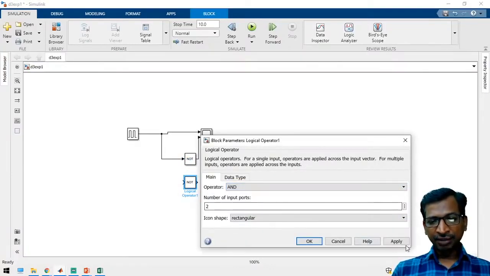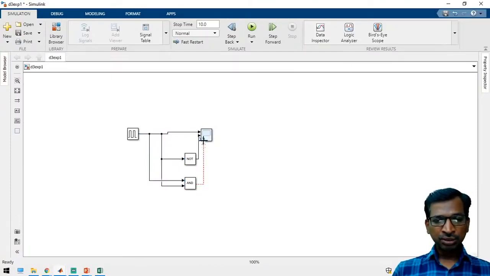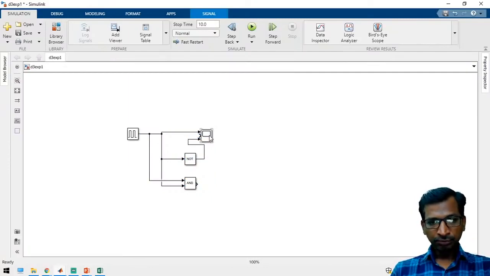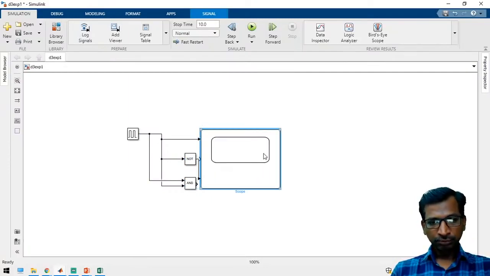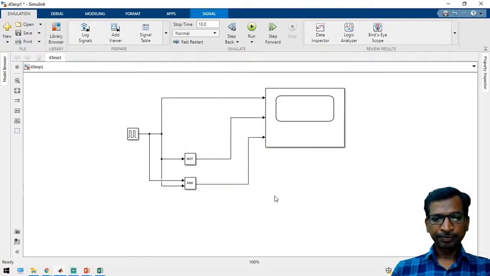the idea is whenever the two inputs are high, then only the output will be high. Otherwise, the output will be low. So now we are going to apply here 2 different pulses. So just to connect here. So I'm going to connect in the square. Yeah. So this is the second pulse and this is the third pulse.